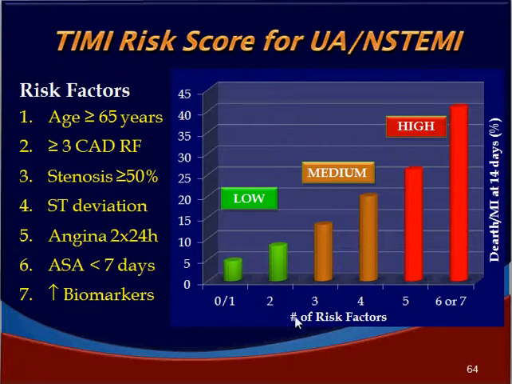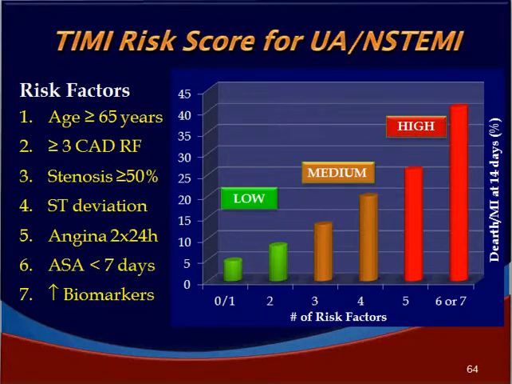Look at the mortality. So why do we classify them in low, medium and high? Because we can see the graph here. People who had low risk status have very little mortality. The death and myocardial infarction in 14 days is as low as 10%. With medium risk factors, the death and myocardial infarction is as much as 20%. And those with high risk factors, the death could be anywhere between 30 to 40% if there are high risk factors.